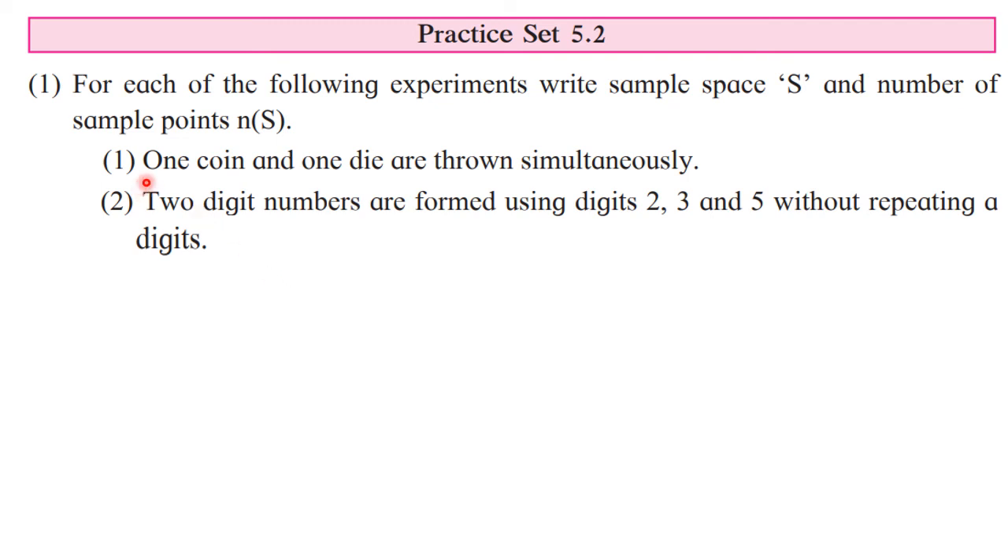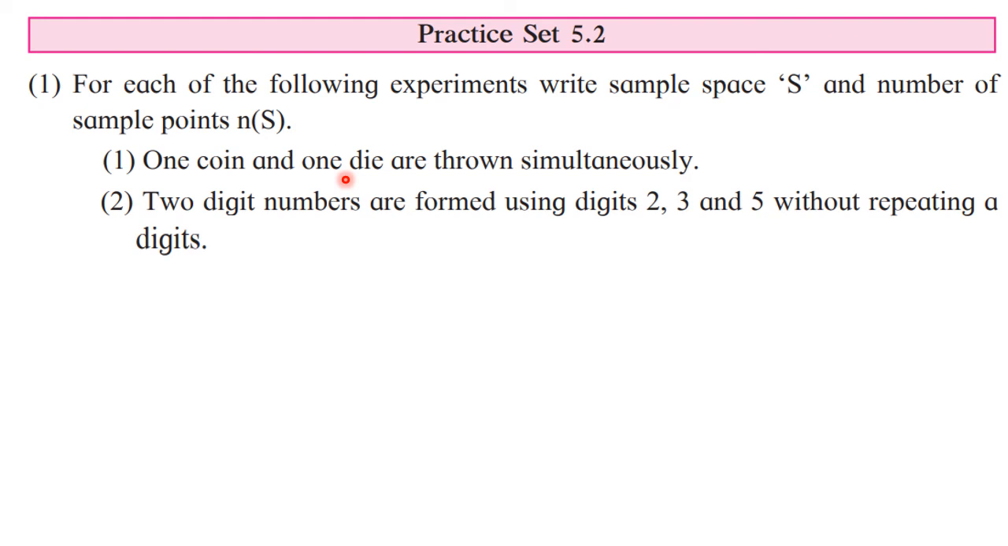Now the first one: one coin and one die are thrown simultaneously. One coin means there are two possibilities, either head or tail, that means H or T. And for the die, you know that there are 6 numbers, 1, 2, 3, 4, 5 and 6. So when one coin is tossed, it is possible that we will get head on the upper face, and that head we can combine with the 6 numbers from one die.